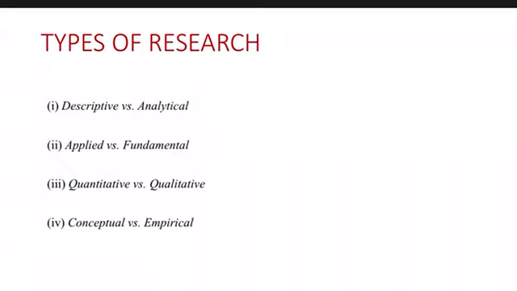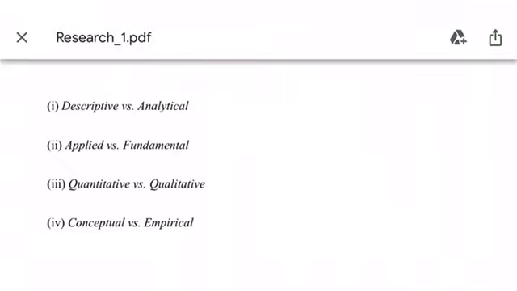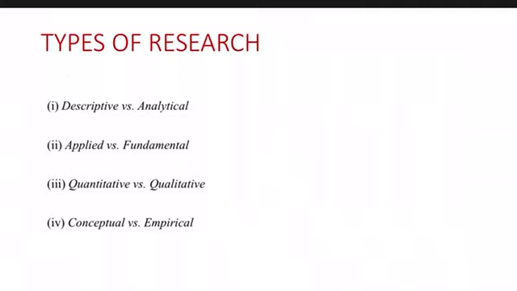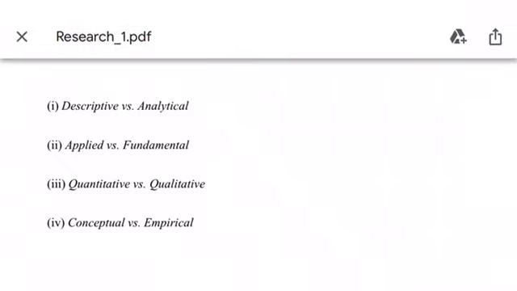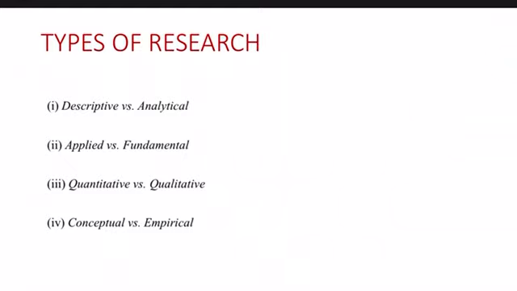By applying these kinds of research techniques we find the solution. It is called fundamental. The name itself tells you: you should apply this formula only, this procedure only, this thing only, and then only are we able to get the solution for this problem. It is called fundamental here. And the third thing is quantitative versus qualitative.